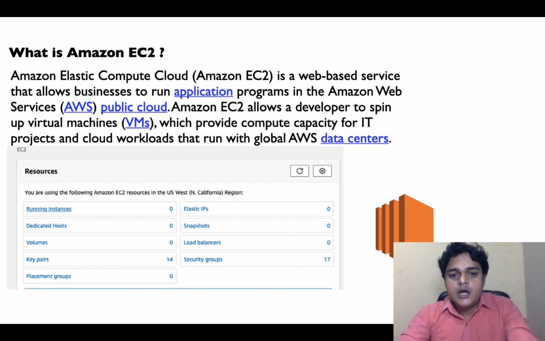So guys, with the help of Amazon EC2, you are able to create any kind of operating system based machine, like if you are planning to create a Linux operating system, or a Windows operating system, or databases, you can directly create them with the help of an EC2 instance. We'll discuss this practically as well by using our own AWS portal. So this is the basic information about Amazon EC2.